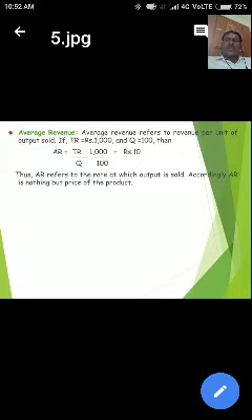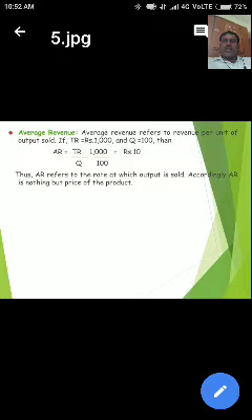How much total revenue is there in the first example? 1000 rupees is the total revenue. How many goods are produced here? 100 goods. 1000 divided by 100 is equal to 10 rupees, which is the average revenue.